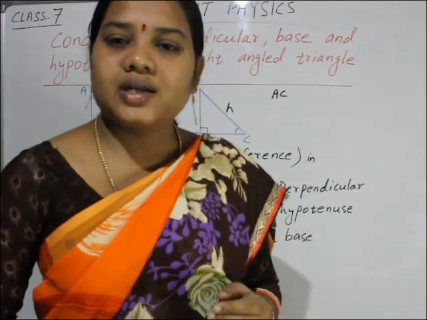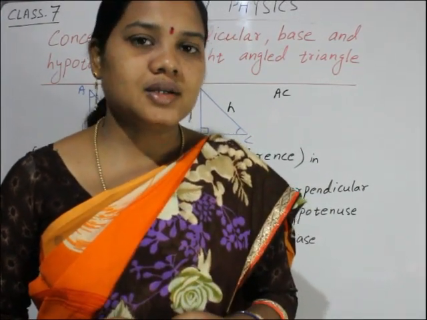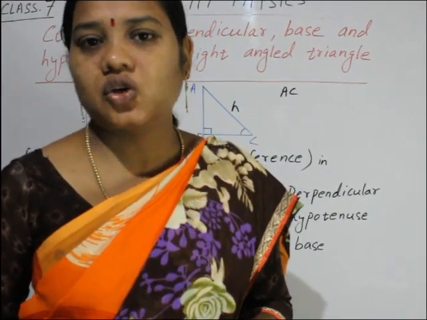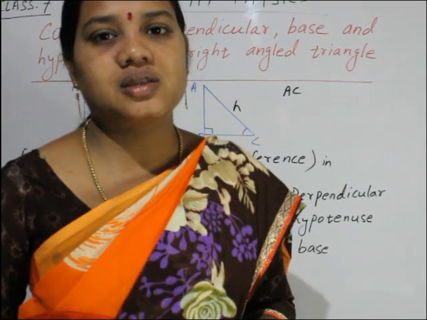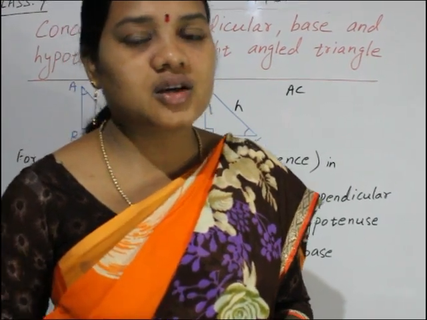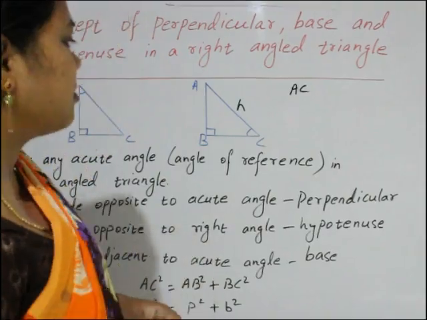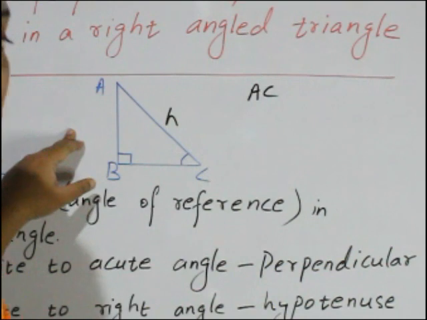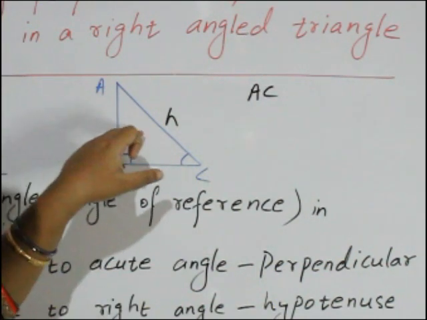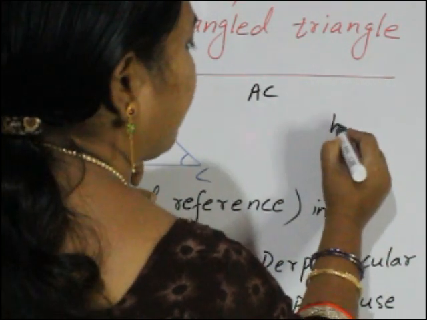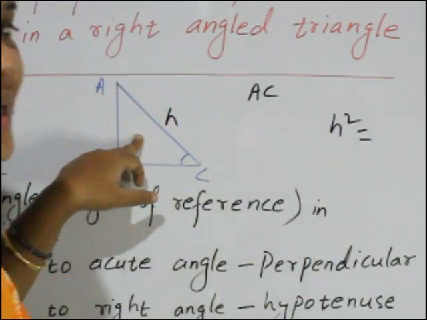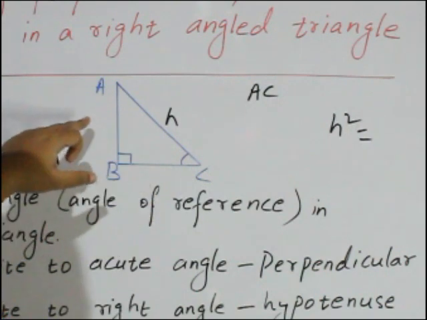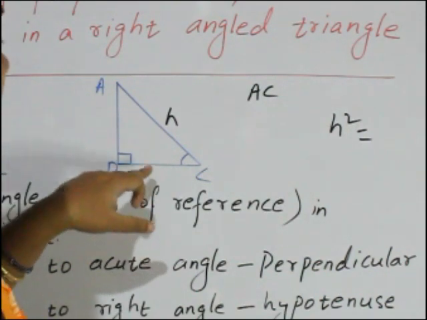Next, what is Pythagoras theorem? The Greek mathematician Pythagoras developed it, so this theorem is in his name. In a right angle triangle, the square of the longest side, the hypotenuse, is equal to the sum of squares of the other two sides, perpendicular and base.